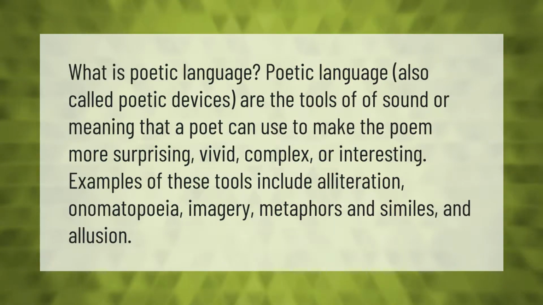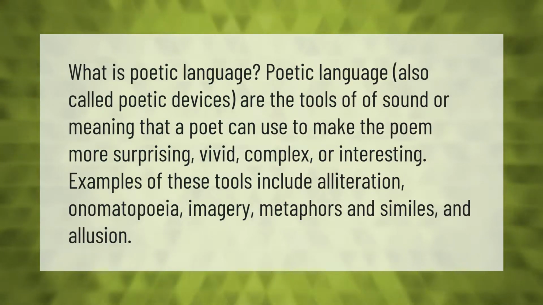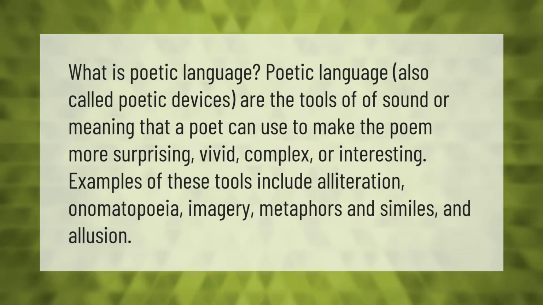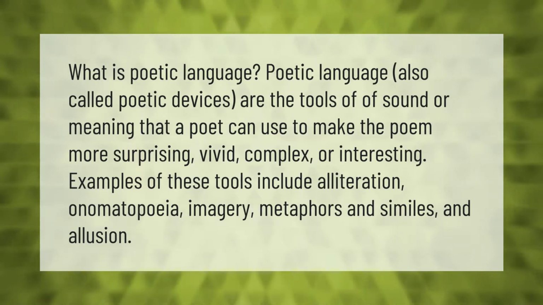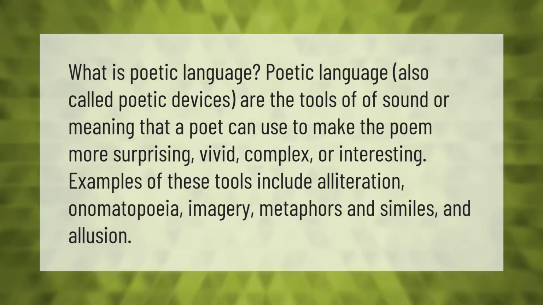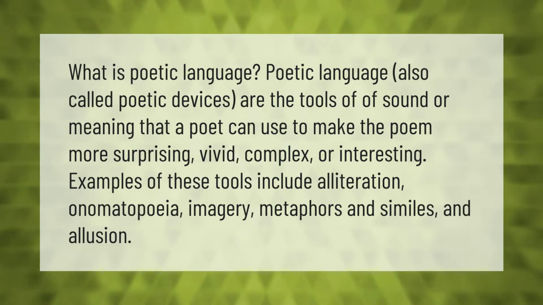What is poetic language? Poetic language, also called poetic devices, are the tools of sound or meaning that a poet can use to make the poem more surprising, vivid, complex, or interesting. Examples of these tools include alliteration, onomatopoeia, imagery, metaphors and similes, and allusion.